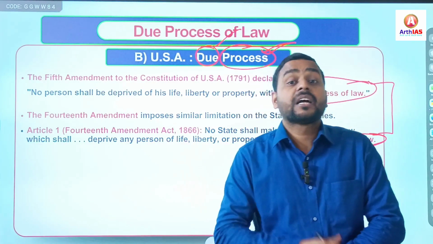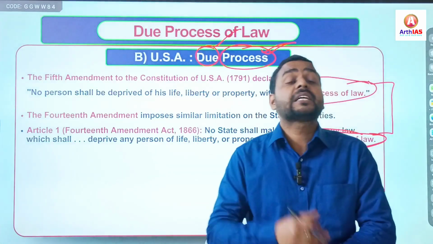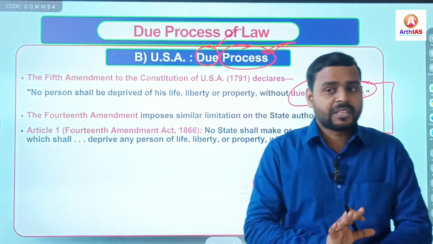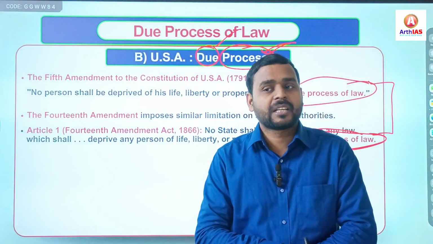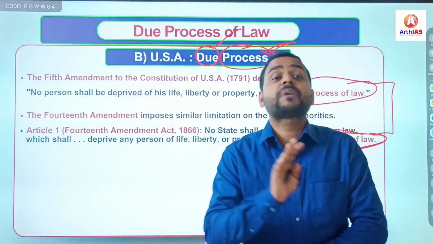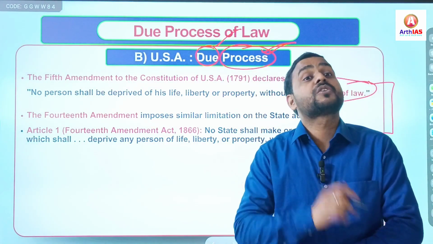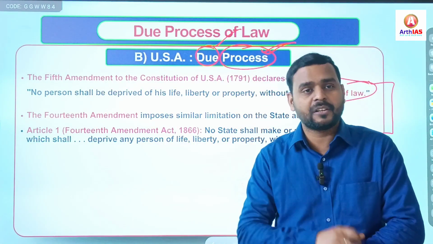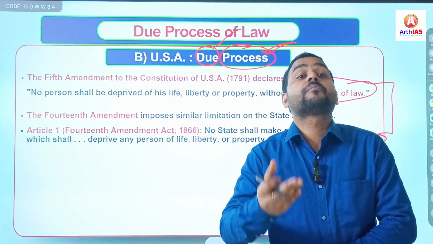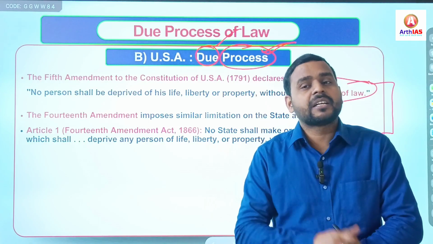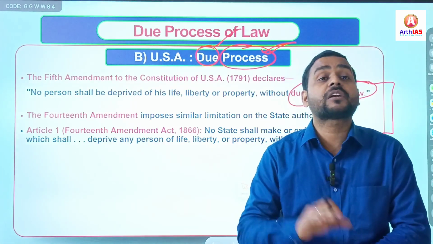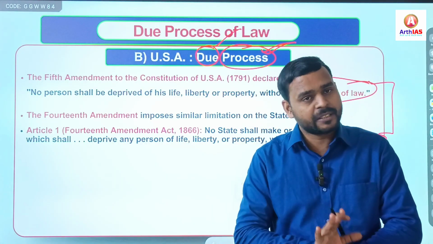Simple, right? Now, one more important thing you have to understand: in England, all that Parliament enacts is called law of the land, whether it is fair or unfair. As I said, in Britain the Parliament is sovereign. It can do anything. It can make any law. So any kind of law passed by the Parliament of England is considered law of the land. Already I have told you, the phrase law of the land means law passed by the Parliament of England.